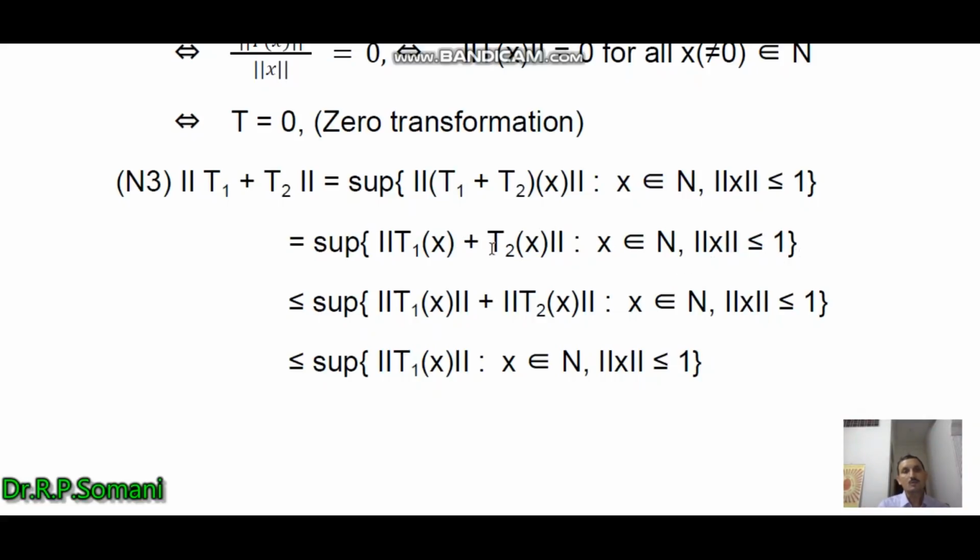Now applying the property of the norm inside this set, we open this bracket and obtain less than or equal to supremum of norm of T1x plus norm of T2x.